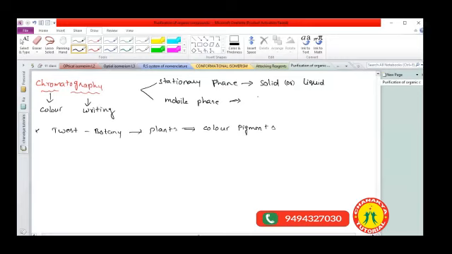At the same time, gases can move too. So we can consider liquids and gases as the mobile phase.